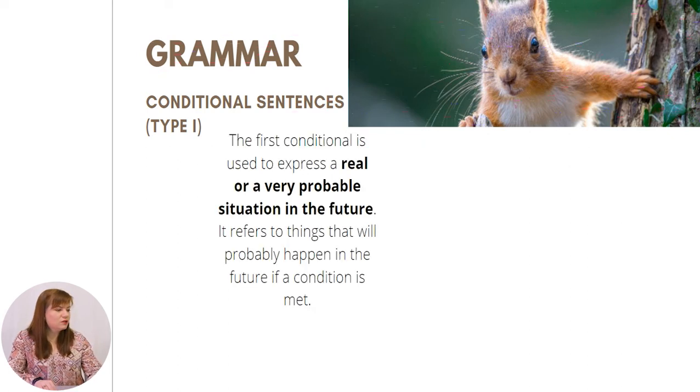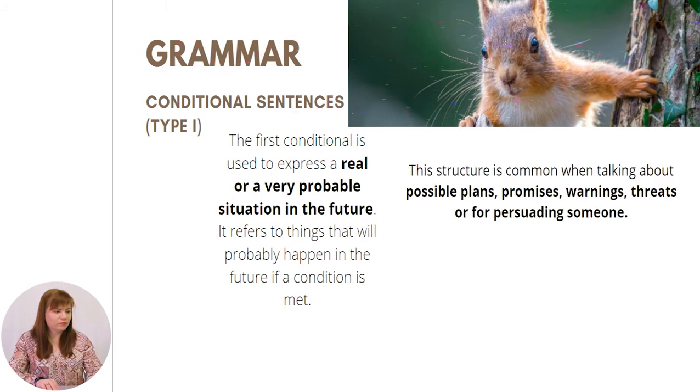When do we need to use this one? The first conditional is used to express a real or a very probable situation in the future. It refers to things that will probably happen in the future if a condition is met. This structure is common when talking about possible plans, promises, warnings, threats, or for persuading someone.